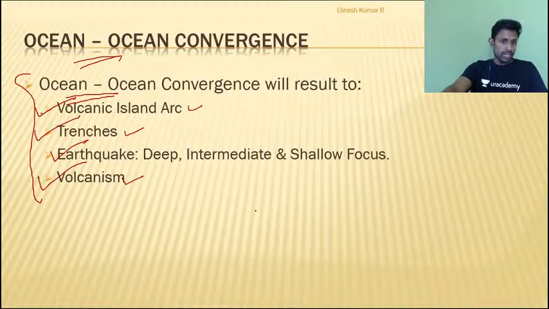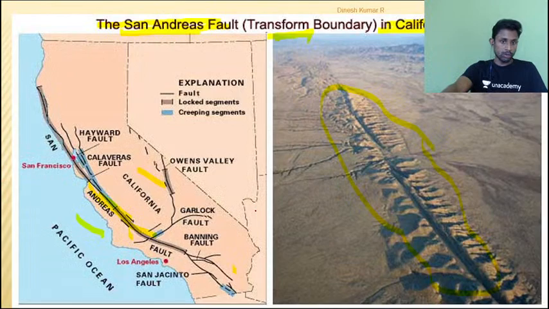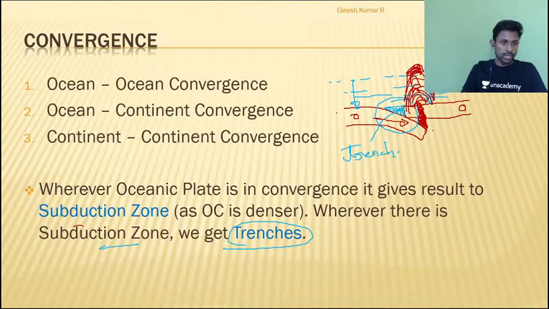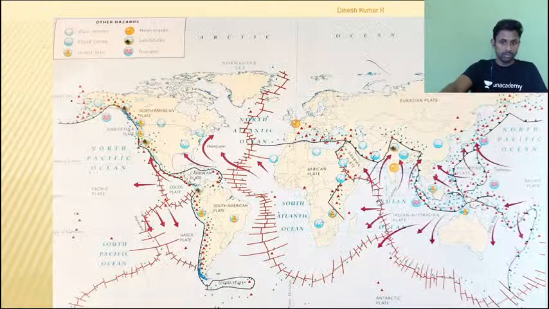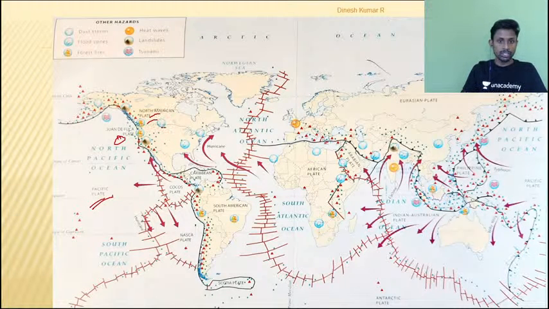Okay. Now let me talk about which area I am talking about. When I talk about ocean continent convergence, can you please see here very clearly? I am talking about this region. Can you see it is ocean, the North Pacific plate, and this is the North American plate, which is continent. Can you see here ocean continent? So we are talking about these regions when I talk about ocean continent convergence.